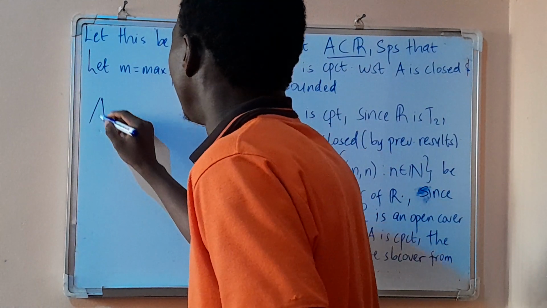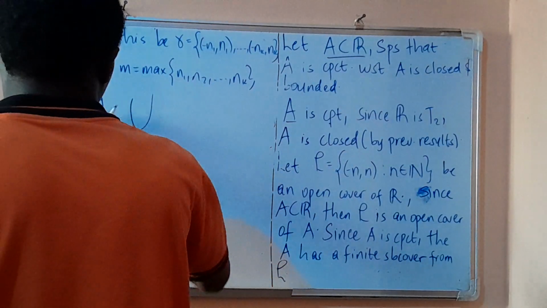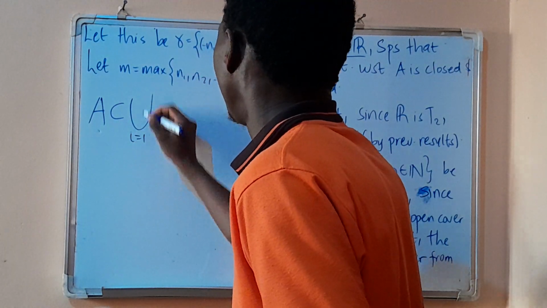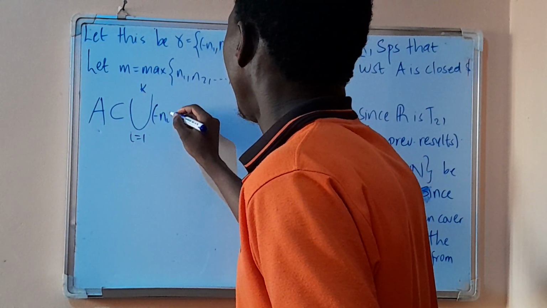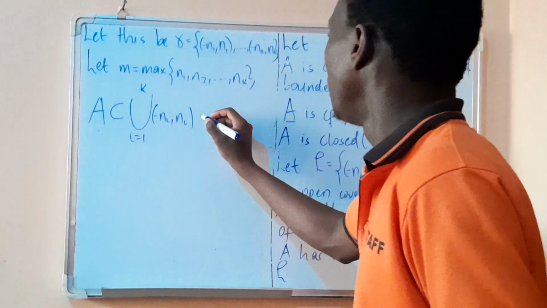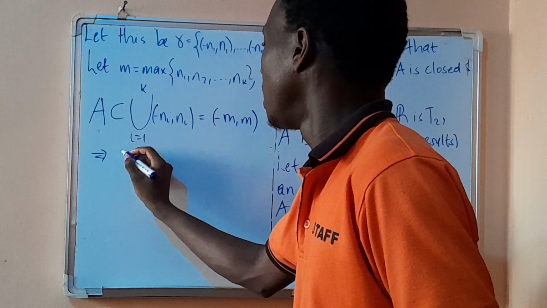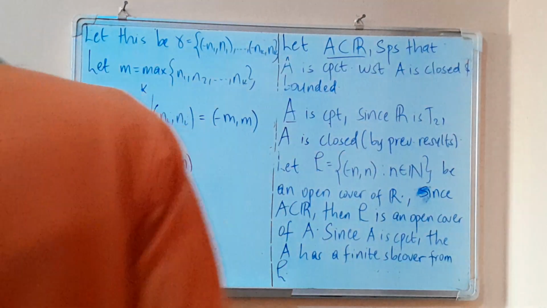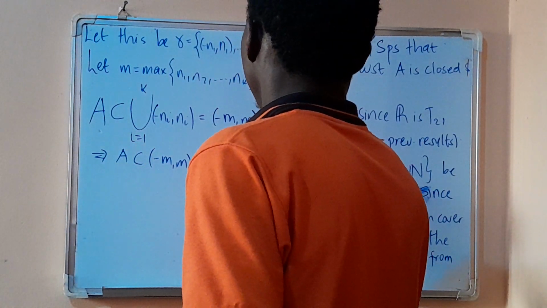So A is contained in, is covered by, the union from i equals 1 up to k of negative ni, and the union of these sets is equal to negative M. So this implies that A is contained in that interval, implying that A is bounded.